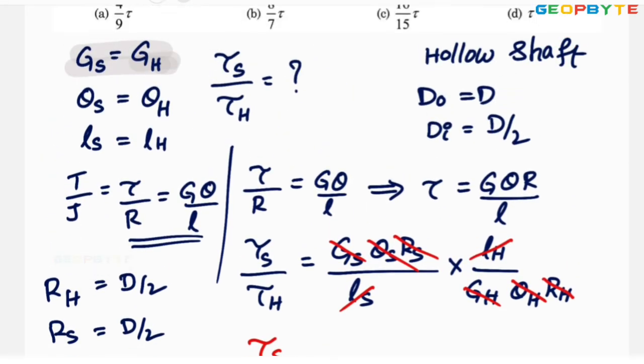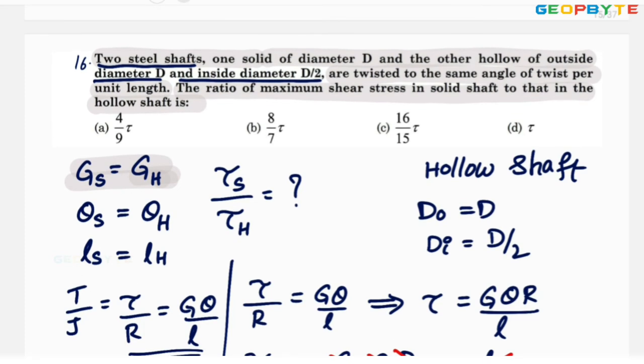Look at the options. The ratio of shear stress in the solid shaft to that in the hollow shaft is equal to 1. Shear stress in the solid shaft equals shear stress in the hollow shaft. Right. Therefore, I can select option D. Shear stress in the solid shaft and shear stress in the hollow shaft both are identical.